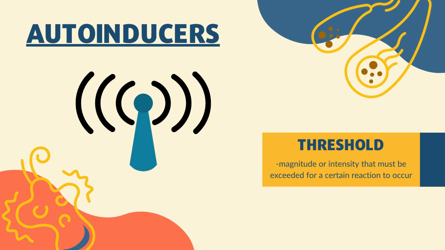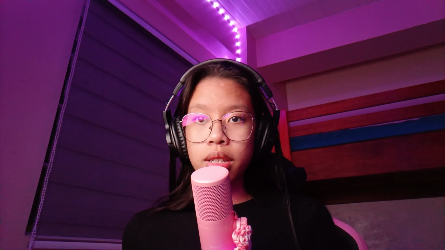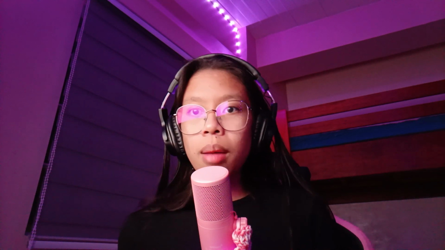It was named autoinducers because scientists observed that whenever a bacterium reaches a specific threshold density, that is only when these bacteria start producing enzymes. A molecule automatically induces a synthesis of components once the threshold is attained. This phenomenon is called quorum sensing. Quorum sensing is a form of communication that regulates the gene expression. Gram-positive and gram-negative bacteria use this communication system to control a variety of physiological processes.